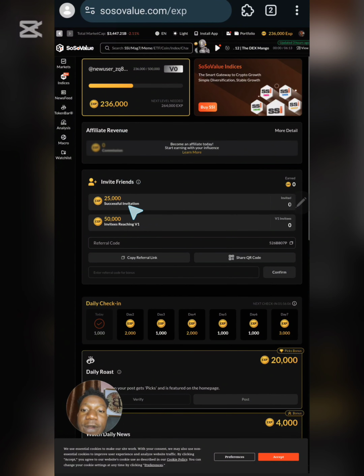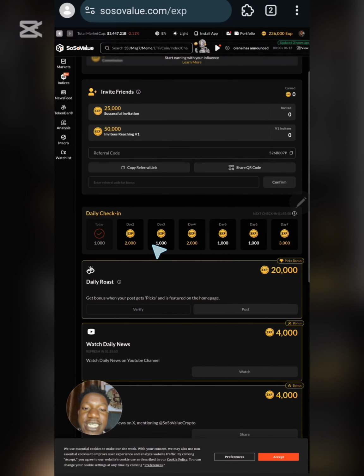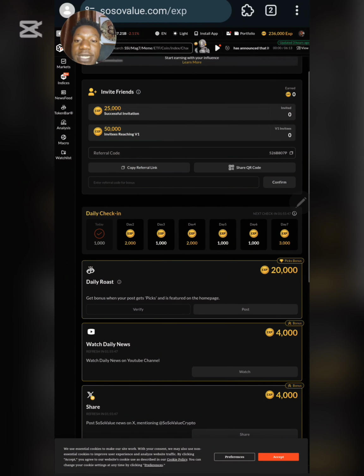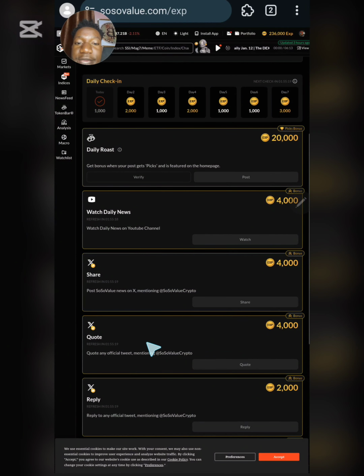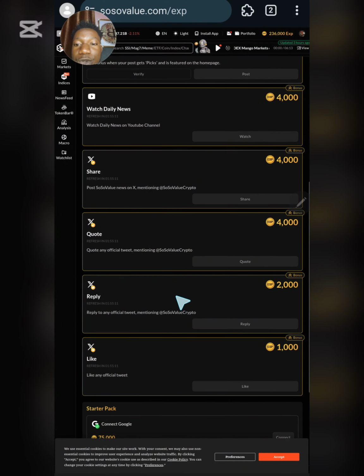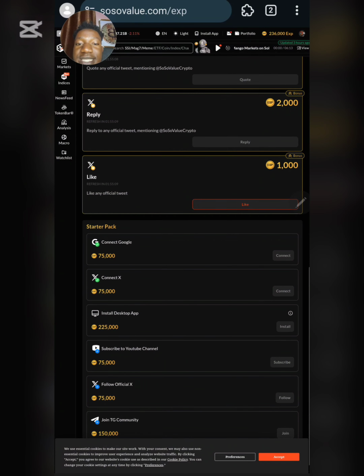And of course, when you invite someone into this platform, you get 25,000 points, and when the person gets to level 1, you get 50,000 points. And of course, this is your referral code, and this is where you copy your referral code from. And they have the daily check-in system, whereby you get rewarded if you are logged into the app every single day. And also they have some other tasks down here that you need to complete to get something really interesting. We have the daily roost, and we have the watch news, whereby you watch a video and you get some SP. You have to quote, reply to their tweet, and all that. All these are what you need to do right now to get more points.